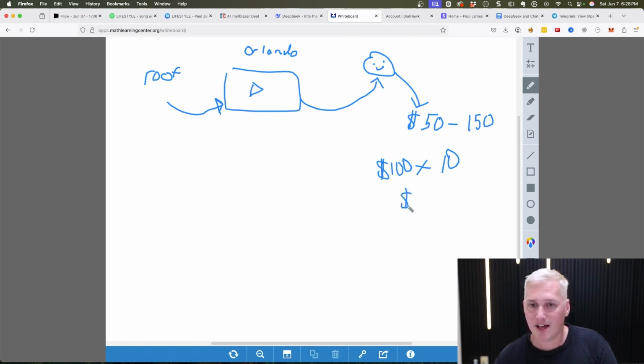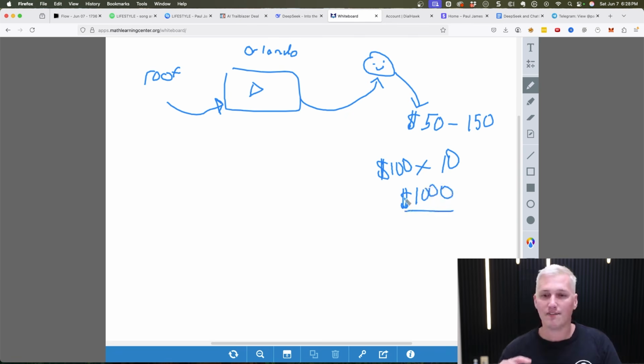That means that roofer is going to pay me $1,000 for those leads. Now, I didn't have to show my face. I didn't have to do cold calls or meet with anyone. I just let AI do all the work and use some automation tools to automatically get paid. And that's how I'm making thousands of dollars with AI generated videos: by generating leads from the videos and then selling them to businesses like roofers.